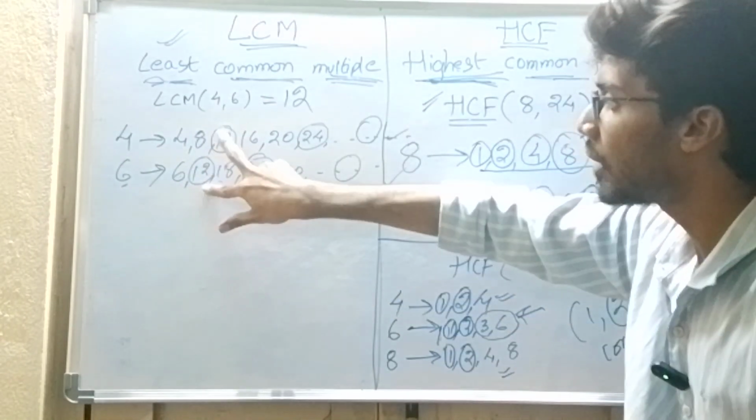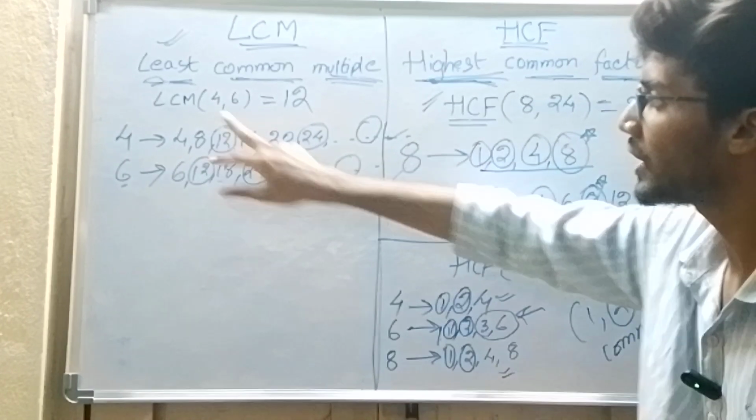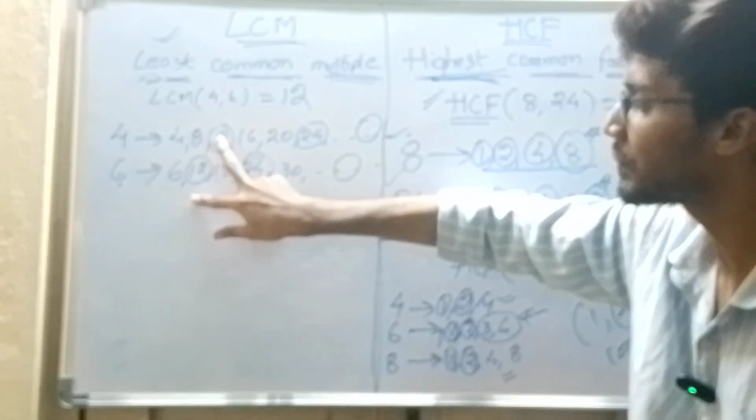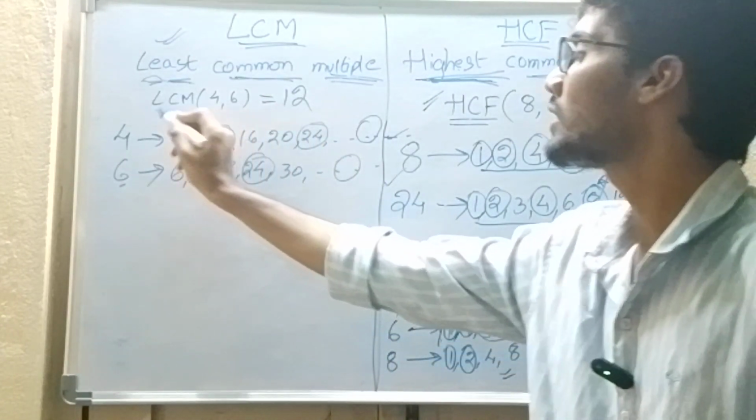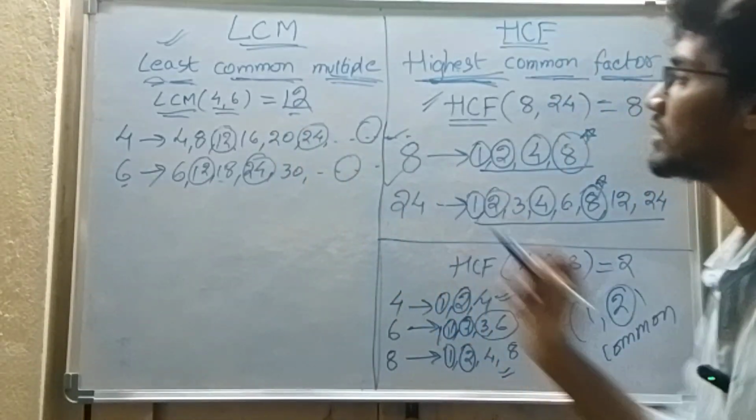So common multiples are 12 and 24, but I want the least one. What is the least multiple? 12 is the least multiple. So what is the LCM of 4 and 6? 12 is the LCM of 4 and 6.